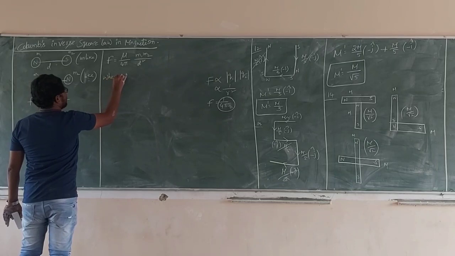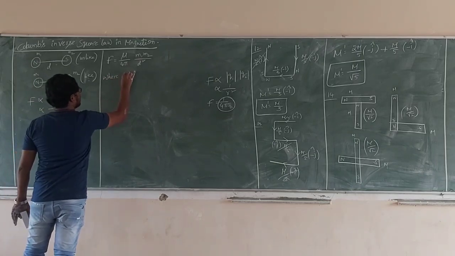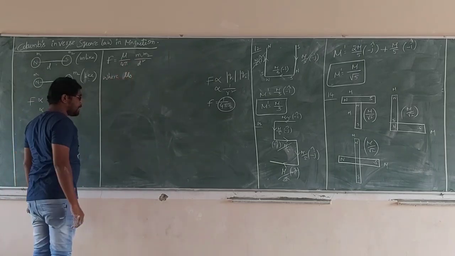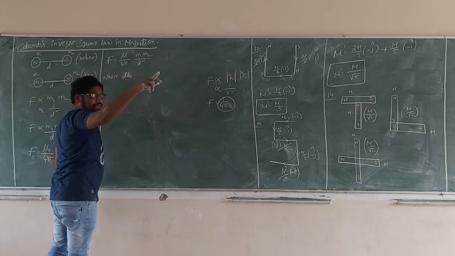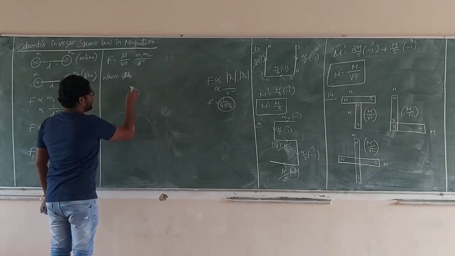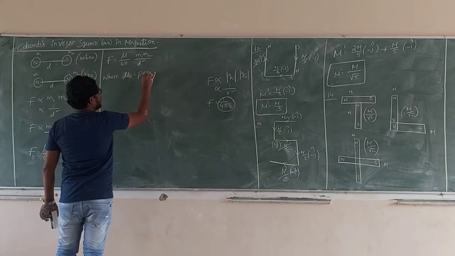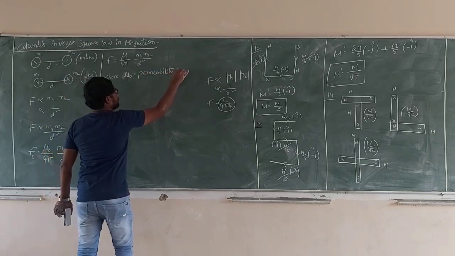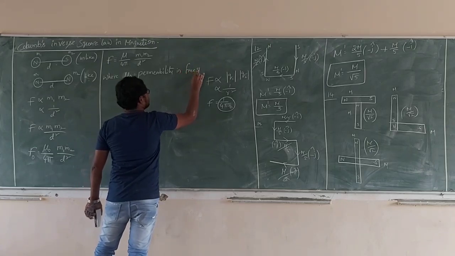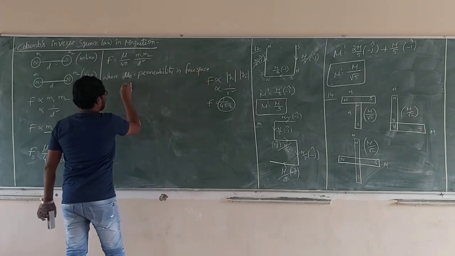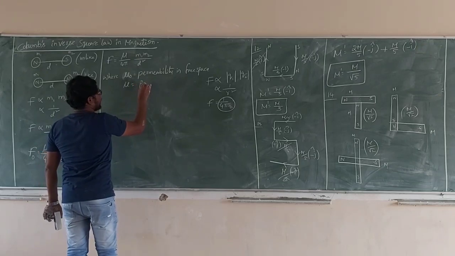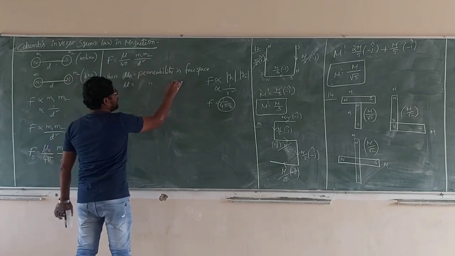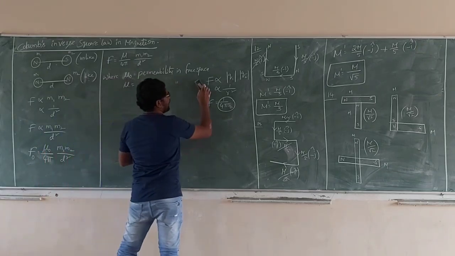Where mu naught, what is mu naught? What is epsilon naught? Permittivity. Here it is permeability in free space. Mu is the permeability of the medium. What is permeability?